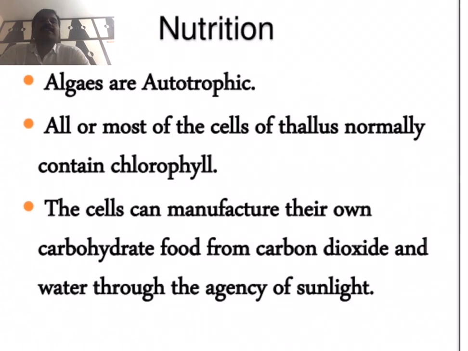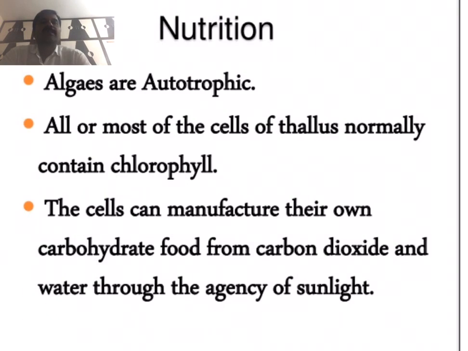Generally, algal species are all completely autotrophic, except one or two species that grow as parasites. The remaining ones all prepare their food materials by themselves. Due to this, this type of algal species is completely autotrophic. So all or most of the cells of the thallus normally contain chlorophyll.